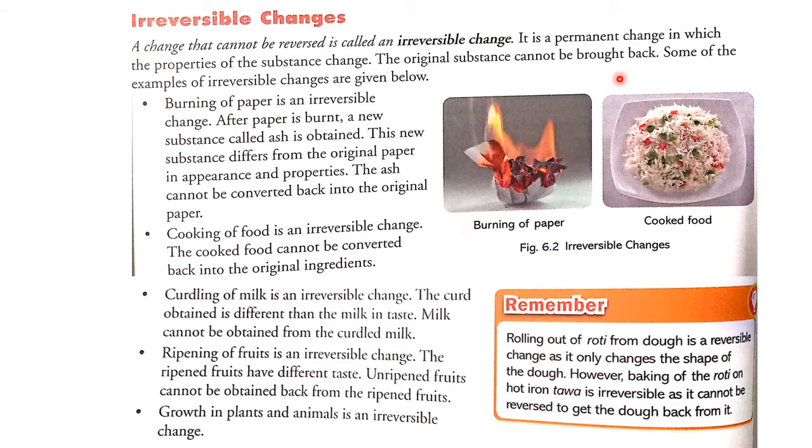Now we will see what the examples are. Some of the examples of irreversible changes are given below. Burning of paper is an irreversible change. After paper is burned, a new substance called ash is obtained. This new substance differs from the original paper in appearance and properties. The ash cannot be converted back into the original paper. So what happened when we burn a paper? It turned into ash, and this ash cannot be brought back to its original form. Like paper, the ash cannot be formed into paper again.